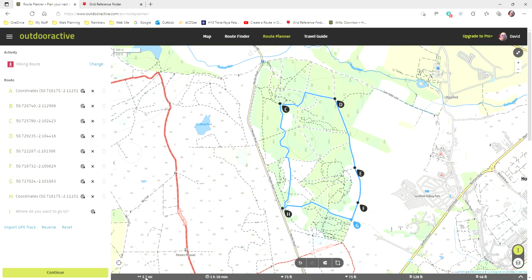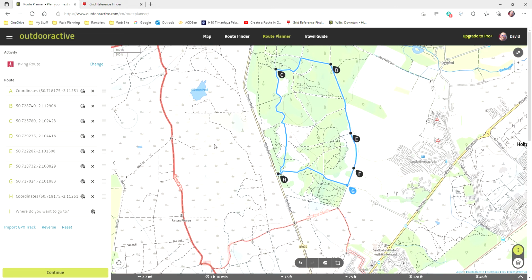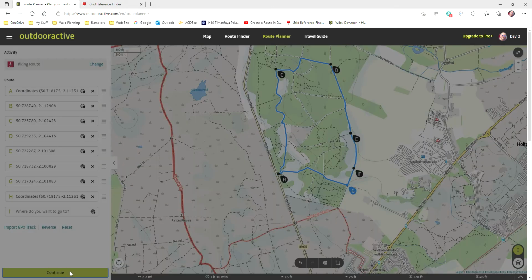I can see it's 2.7 miles, estimated 1 hour 10 minutes. See the elevation. Yeah, it's all good. What else do I need to show you? No, I think that's it. So, okay, we're finished with that route if we're happy with it. Over here is the continue button. You can press that.